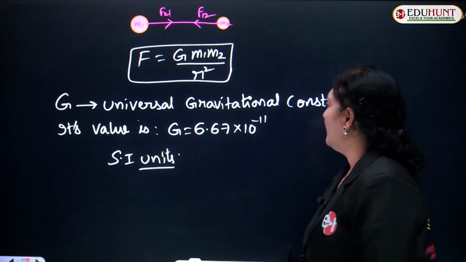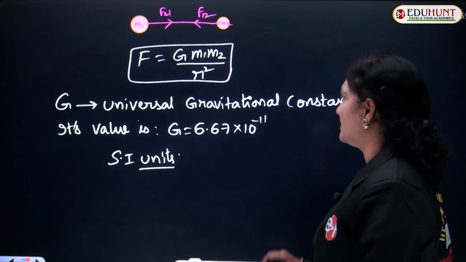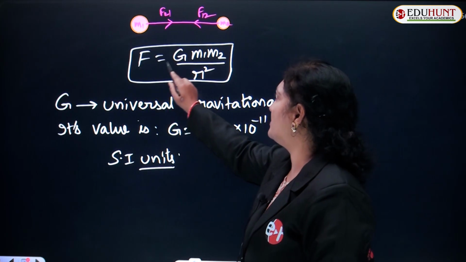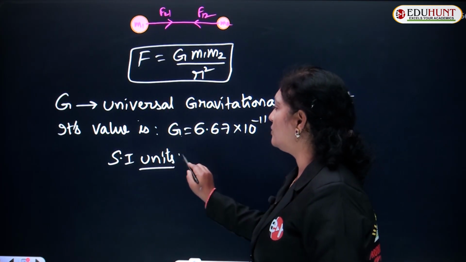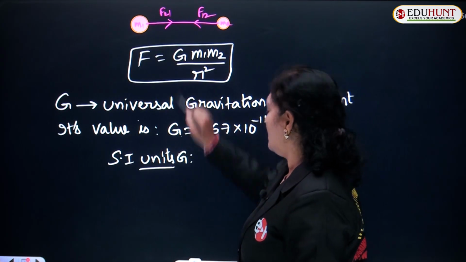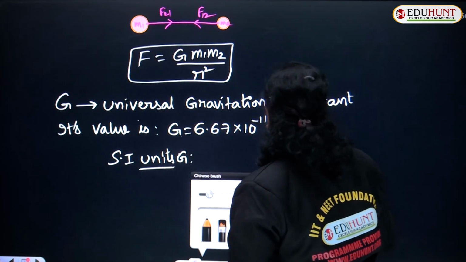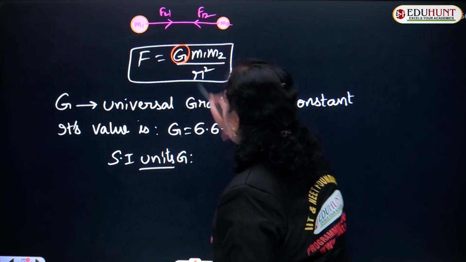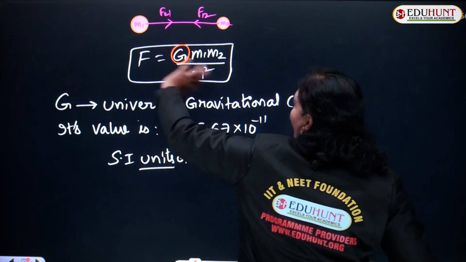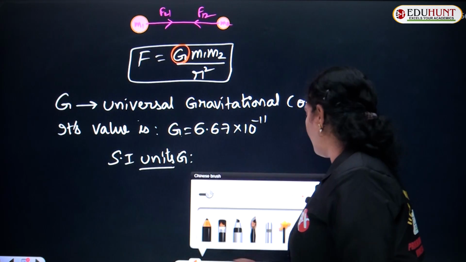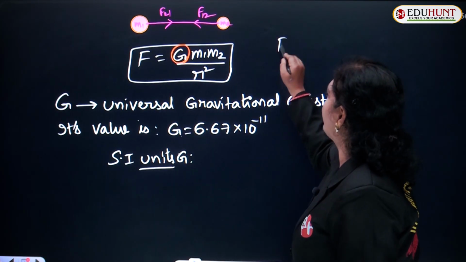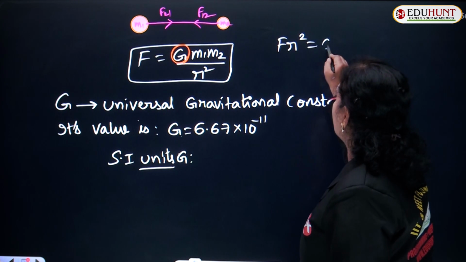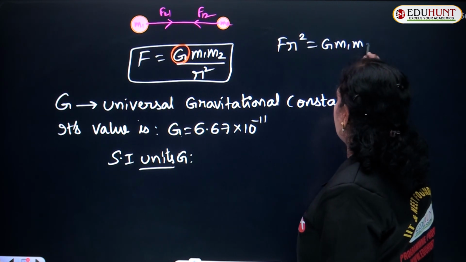Coming to the SI units, as we know, F is equal to G M1 M2 by R square, and you want to know the SI units of G. Keeping G on one side and taking all other values to the other side, what do you get, children? Bringing R square to the other side, we have F R square equals G M1 M2.